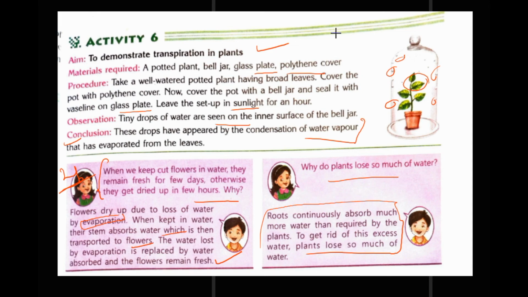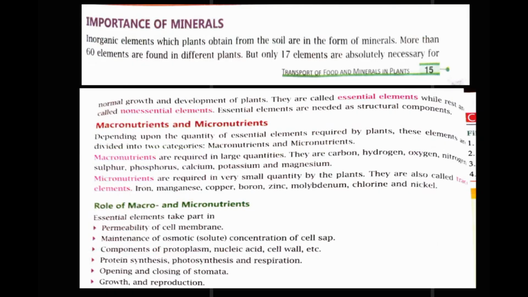Now children, we will move on to the next page, that is page 15 in your book. Here we will see the importance of minerals. What is the importance of minerals? Inorganic elements which plants obtain from the soil in the form of minerals are called minerals. Soil is very rich in minerals.